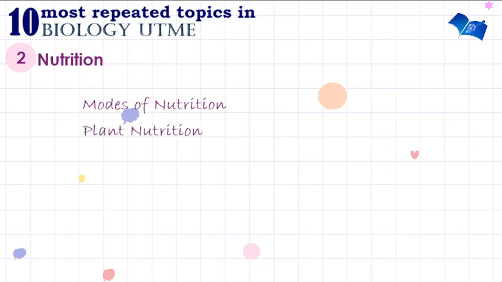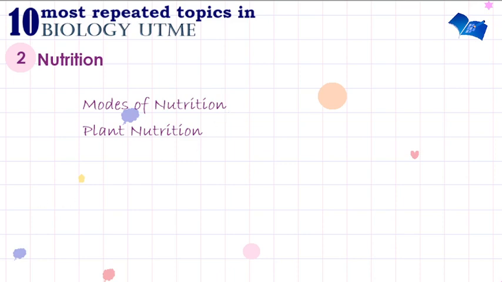So we need to know plant nutrition. How does a plant acquire its food? And that is basically by photosynthesis. Now, the mineral requirements for plants to actually grow well. What are the mineral requirements? What are the specific macronutrients and micronutrients that plants actually look for?